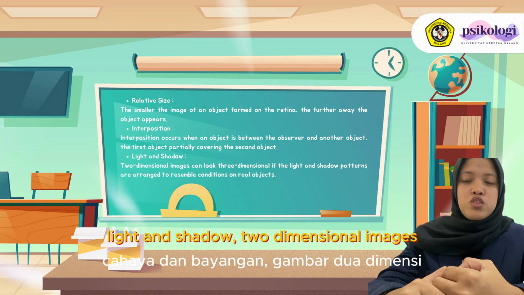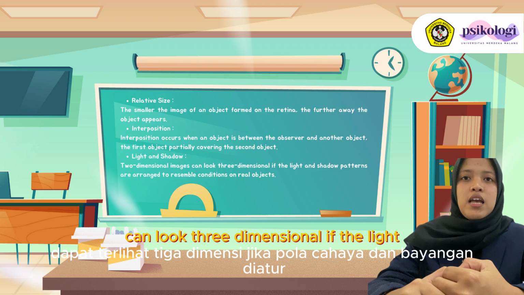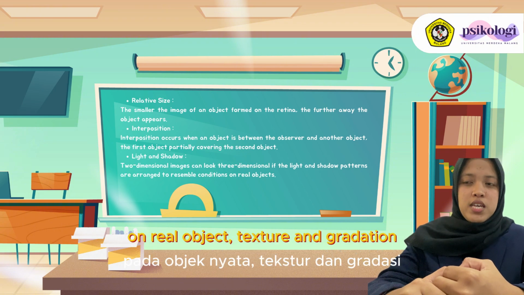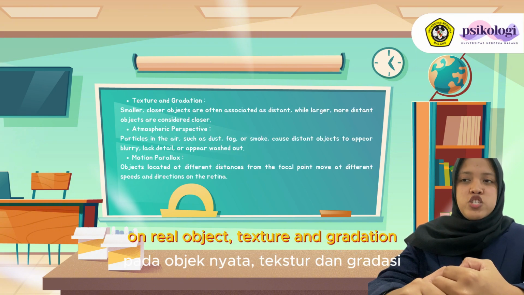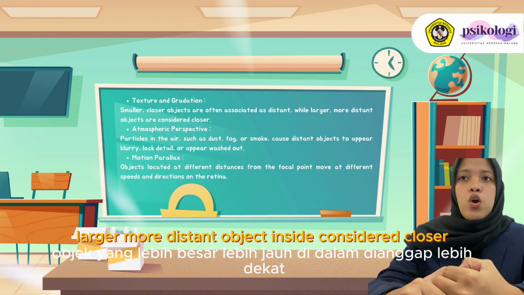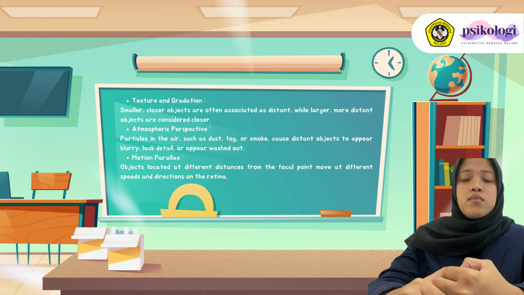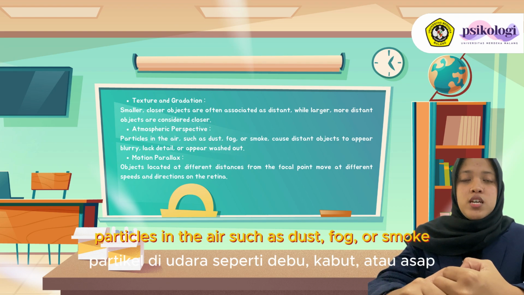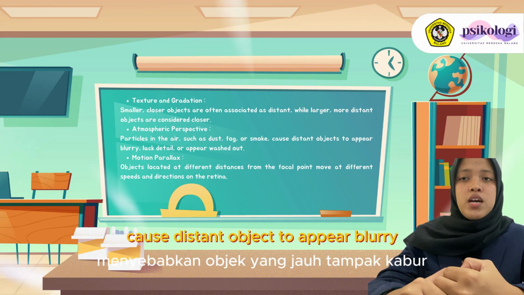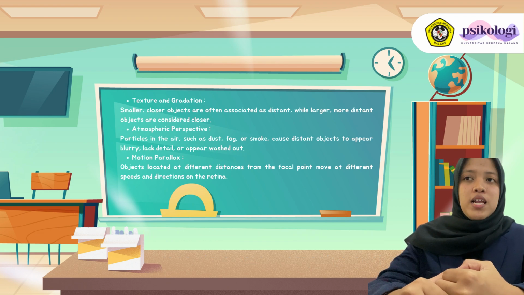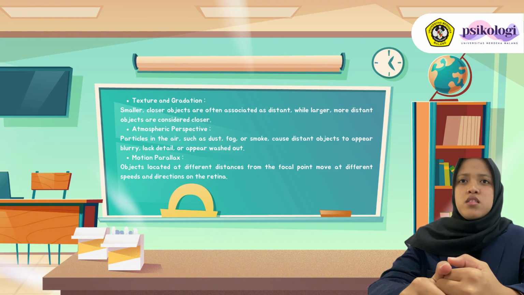Fourth, light and shadow. A two-dimensional image can look three-dimensional if the light and shadow patterns are arranged to resemble conditions on a real object. Fifth, texture gradient. Smaller, closer objects are often associated as distant, while larger or distant objects are considered closer. Sixth, atmospheric perspective. Particles in the air, such as dust, fog, or smoke, cause distant objects to appear blurry. Seventh, motion parallax. Objects located at different distances from the focal point move at different speeds and directions on the retina.